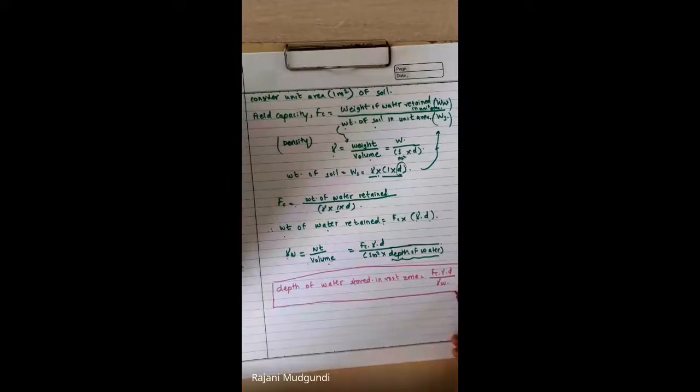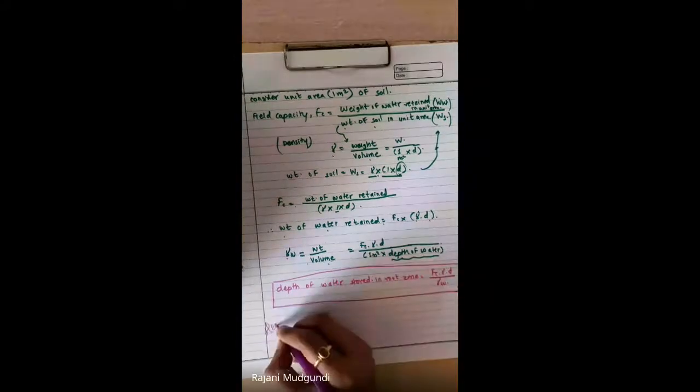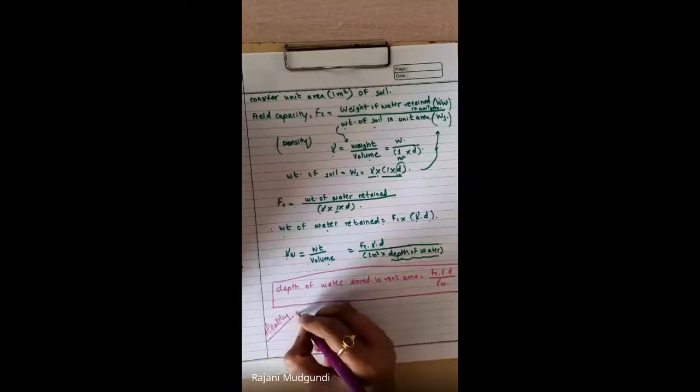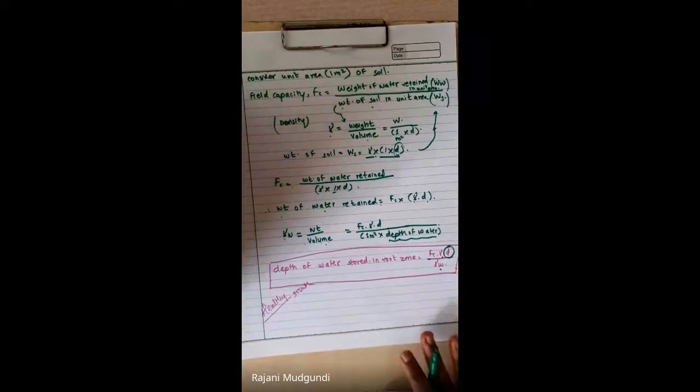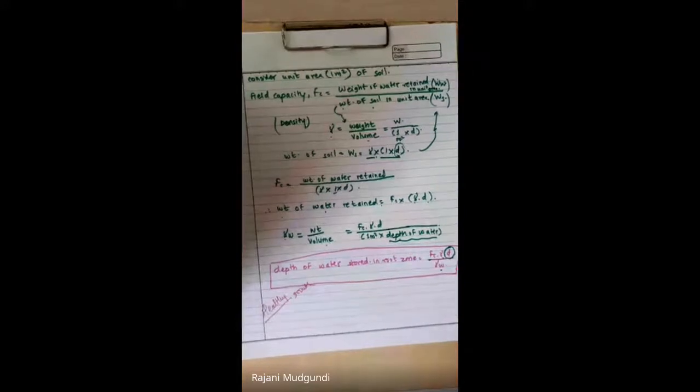So this is the formula for deciding how much depth of water is required for a particular crop for its healthy growth, right? So what parameters will we require? FC, that is field capacity or maximum water holding capacity, will be required. Unit weight of soil along with unit weight of water will be known to us, and depth of root zone is required. So by this we can say, okay.